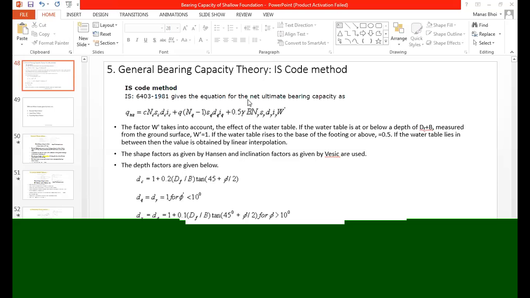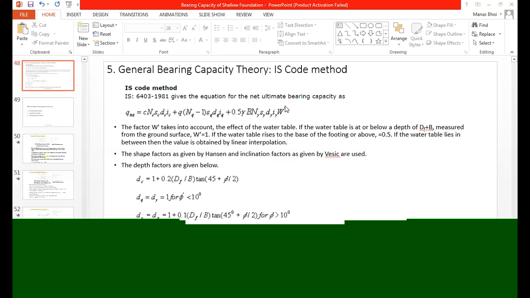If you see, other things are very similar. This gives the value of net ultimate bearing capacity, and it is c Nc Sc Dc Ic plus q into (Nq minus 1), because the minus 1 is because of this net, that's why this factor is there, into Sq Dq Iq plus 0.5 gamma B N gamma S gamma D gamma I gamma W dash. Everything is very similar to the general bearing capacity theory, only the W dash factor is different.